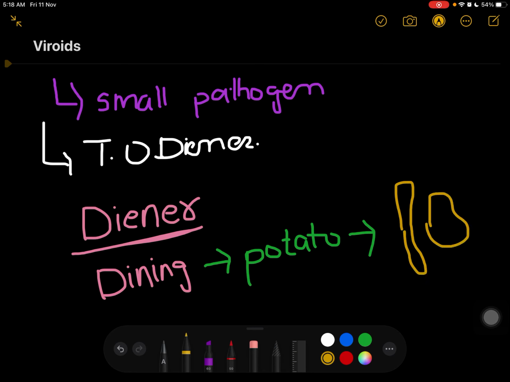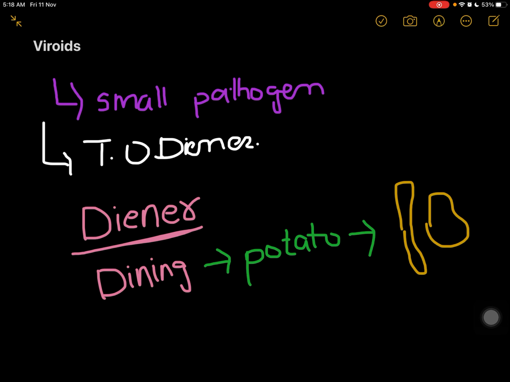It was not in the proper structure. He wondered why this potato is not in proper shape. Usually potatoes are round or oval, so why are these elongated?